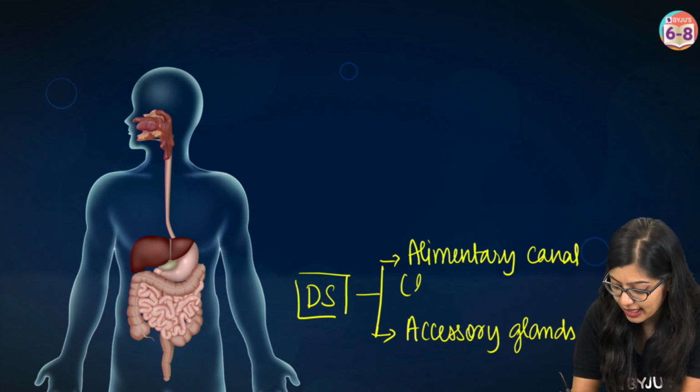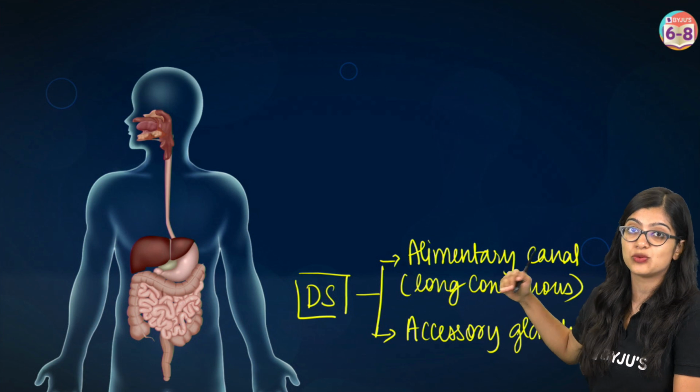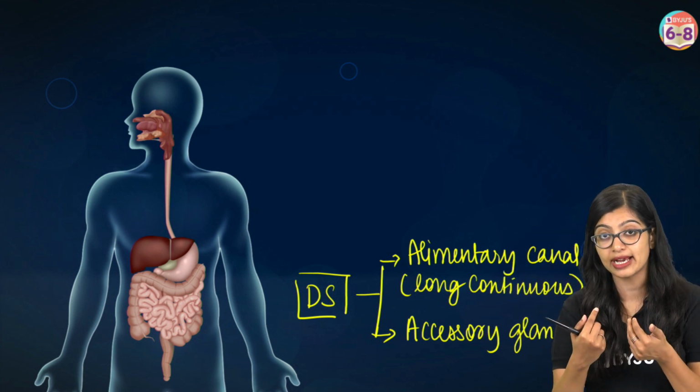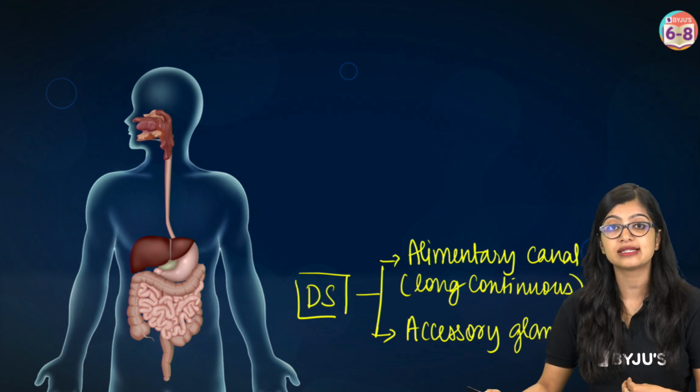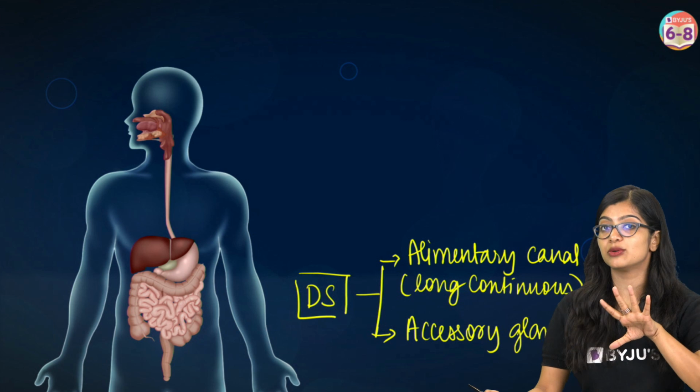Now, the alimentary canal is actually a long, continuous tube that starts with the mouth and it ends with the anus, right? So it has mouth, then you have your esophagus, your stomach, small intestine, large intestine, ends with the anus. So it is one continuous tube.